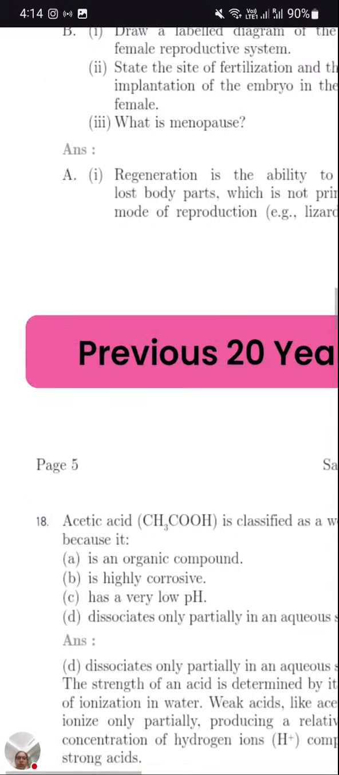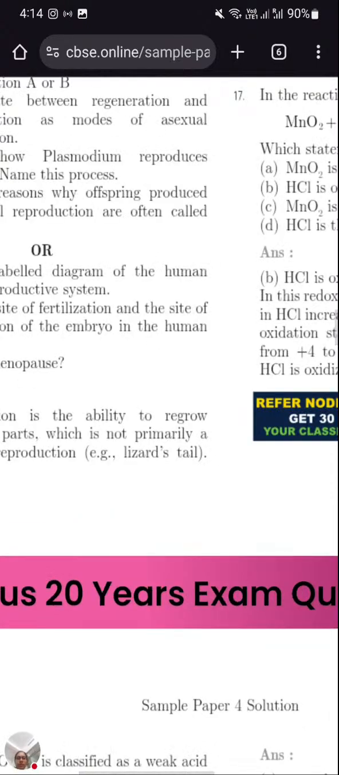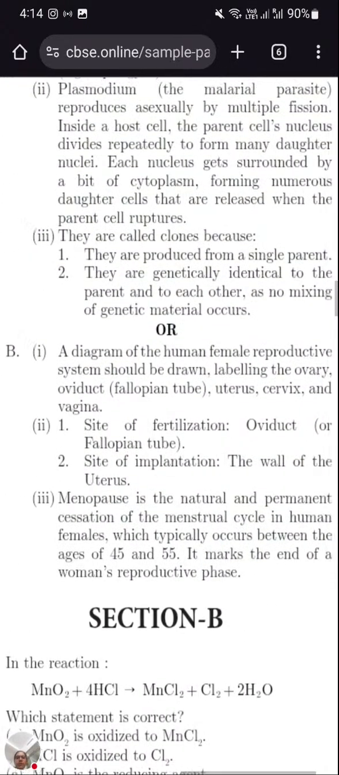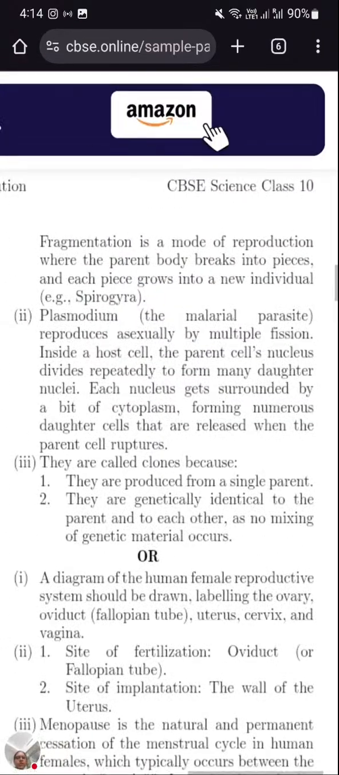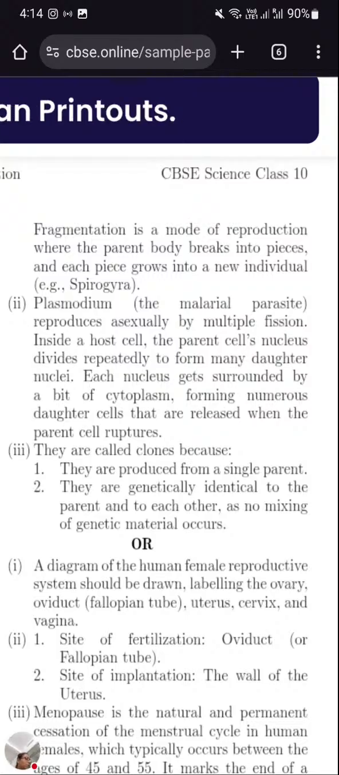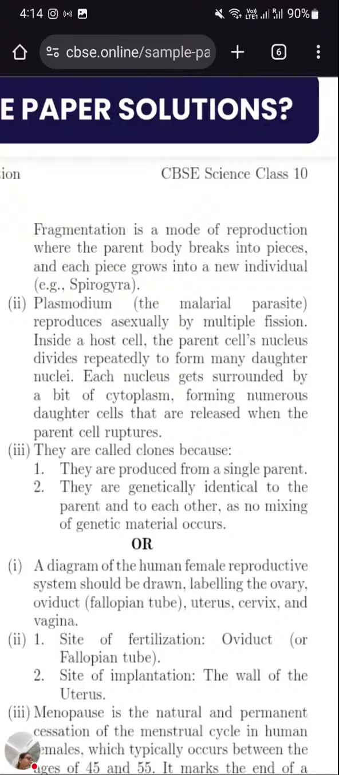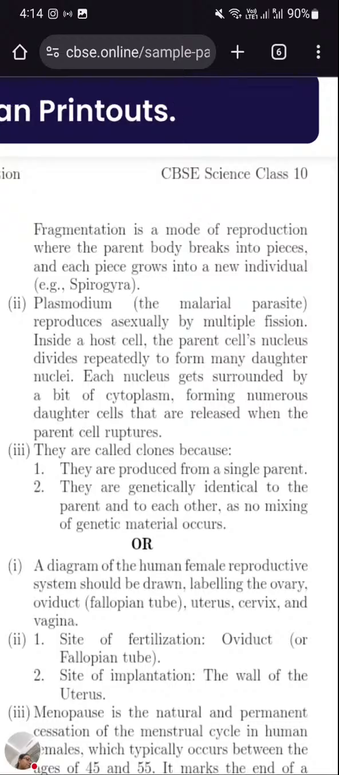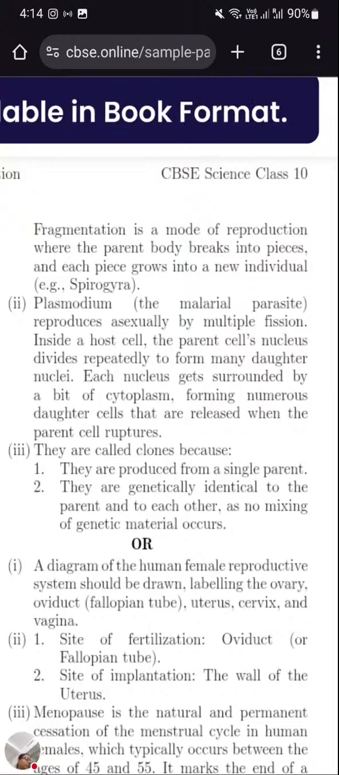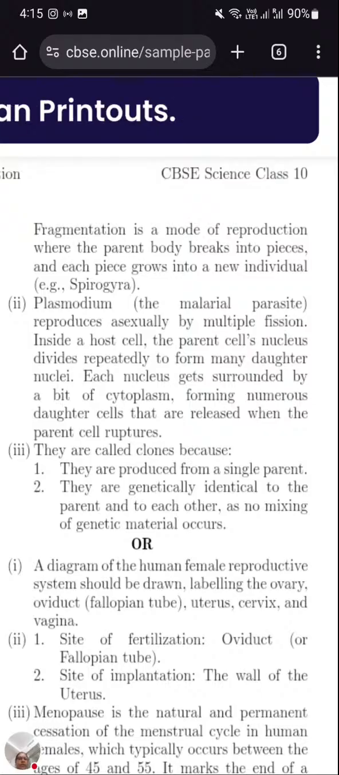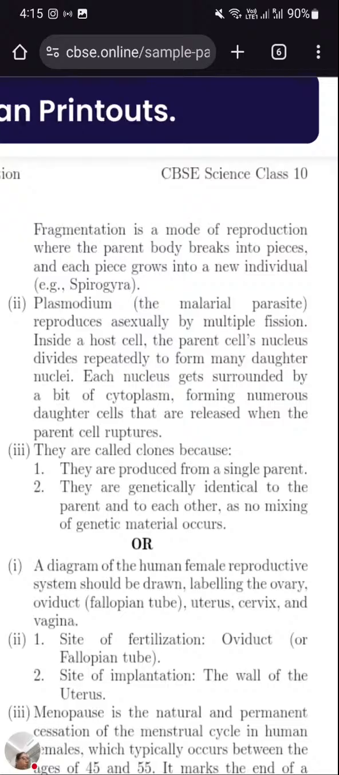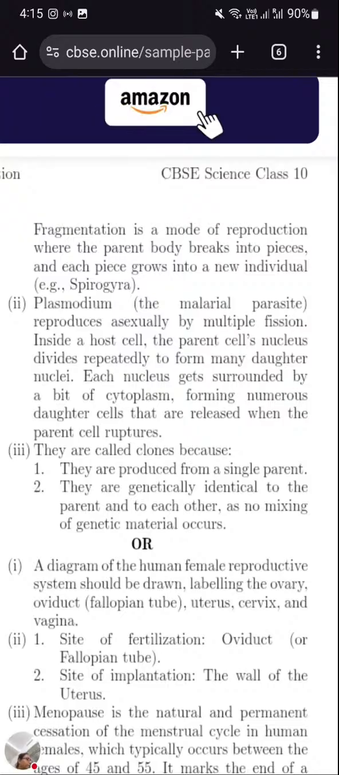Now we are writing the differences between regeneration and fragmentation. Fragmentation is a mode of reproduction where the parent body breaks into pieces, and each piece grows into a new individual. An example is Spirogyra.